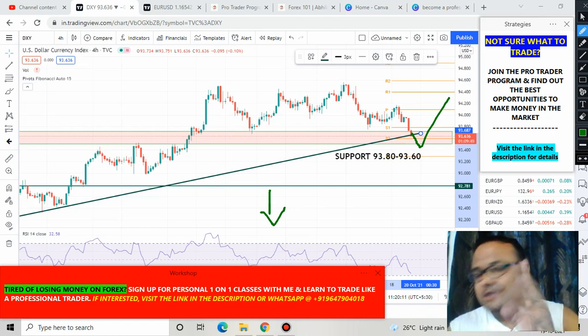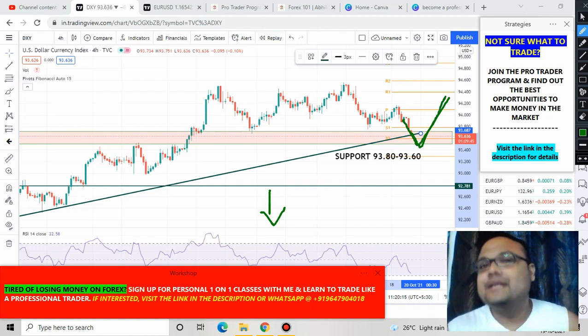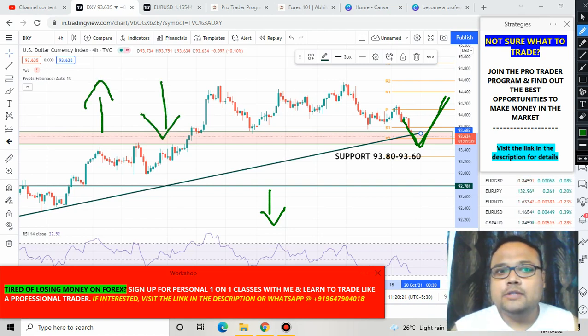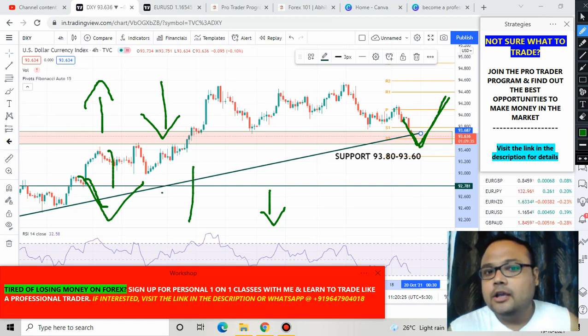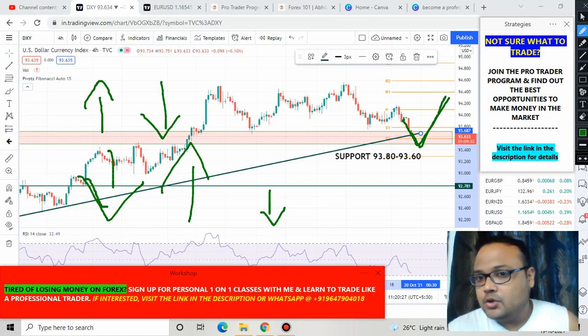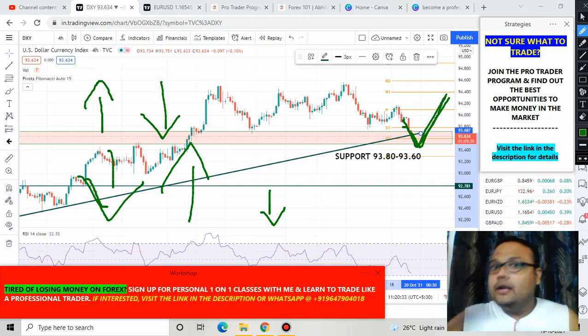Sorry, if US dollar bounces from this level, definitely we will see EUR/USD going down, because when US dollar goes up, EUR/USD goes down. When US dollar goes down, EUR/USD goes up. So if US dollar DXY takes support and bounces from here, EUR/USD will be going down from the level of 1.1666, and we can short EUR/USD there.